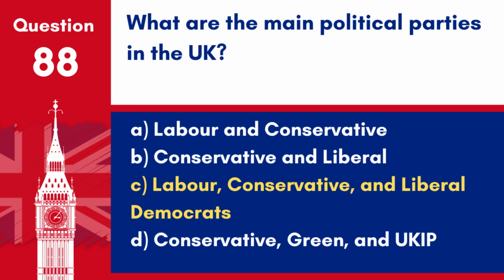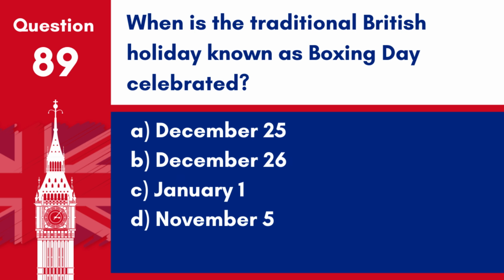The main political parties in the UK include the Labour Party, the Conservative Party and the Liberal Democrats. Question 89. When is the traditional British holiday known as Boxing Day celebrated? A. December 25. B. December 26. C. January 1. D. November 5. Answer: B. December 26. Boxing Day is a traditional British holiday celebrated on December 26, the day after Christmas.